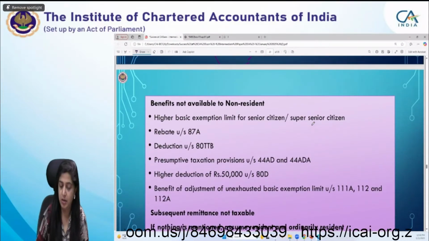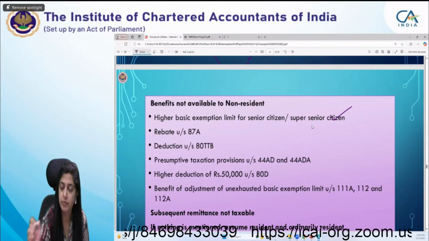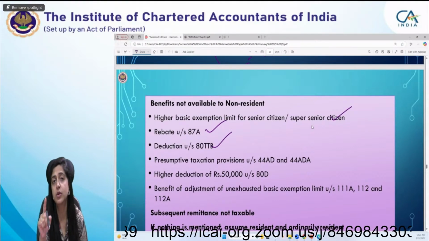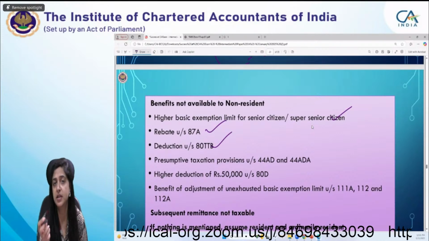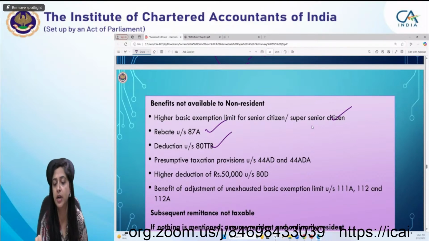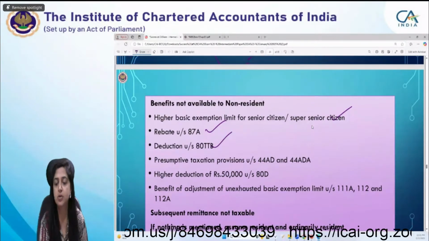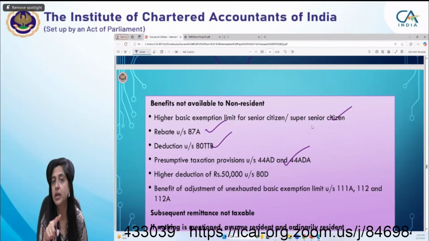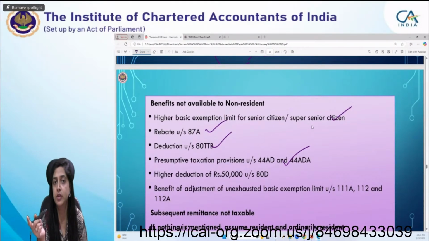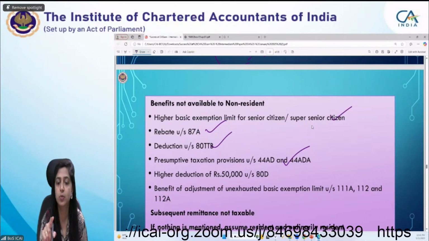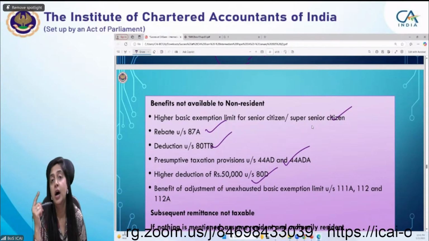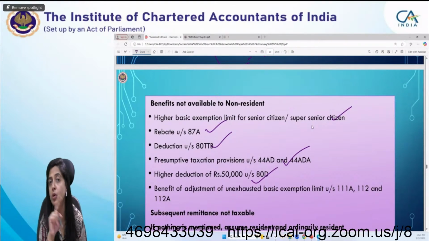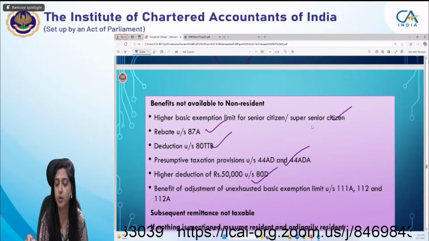Apart from that, this higher basic exemption limit, for that rebate, TTB, presumptive also. If you are opting for paying tax under presumptive taxation under 44AD and 44ADA, for that also the assessee should be a resident. Then 80D, the mediclaim higher limit of 50,000, is available to a resident only. The unexhausted basic exemption limit benefit is available to an individual or HUF only if a resident individual or HUF.